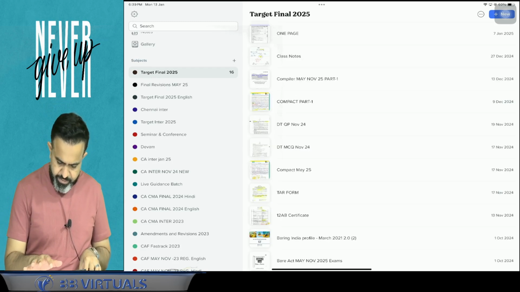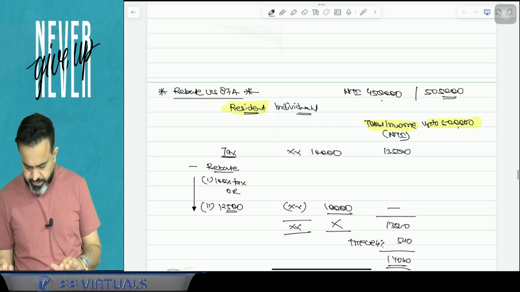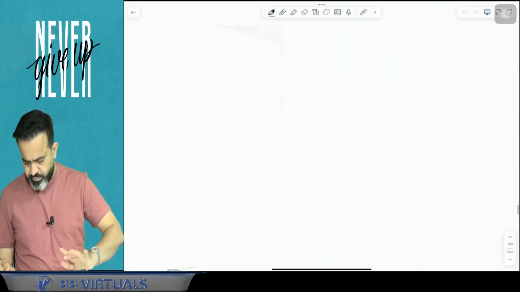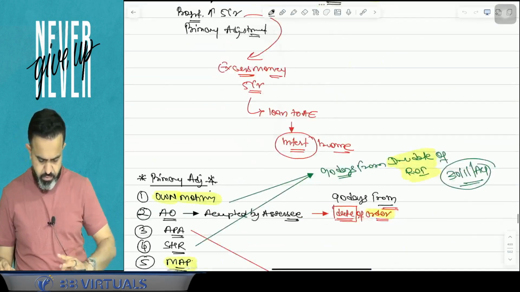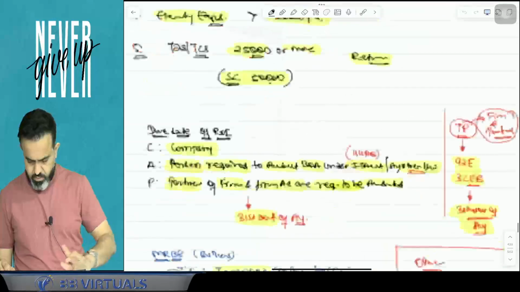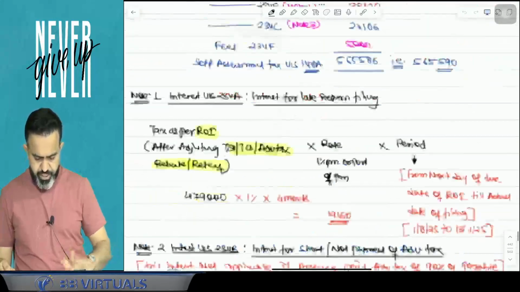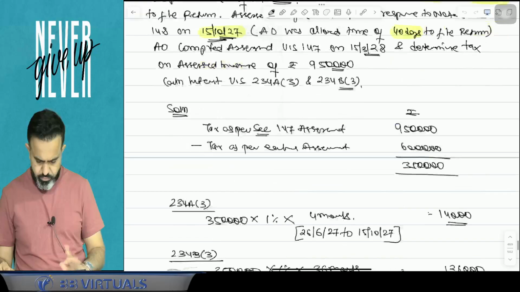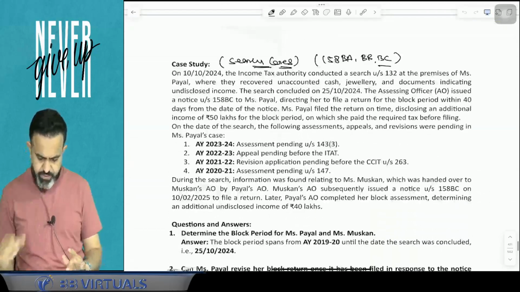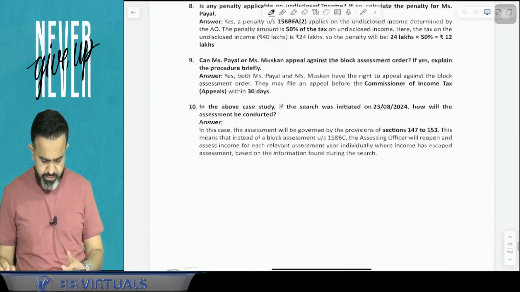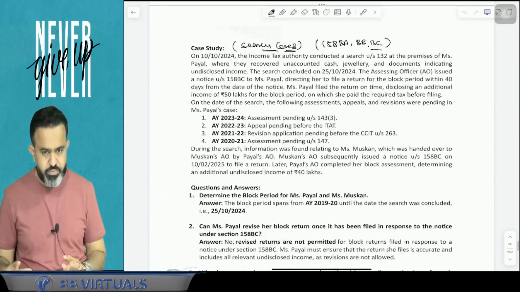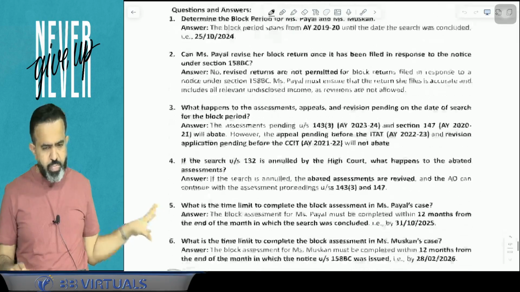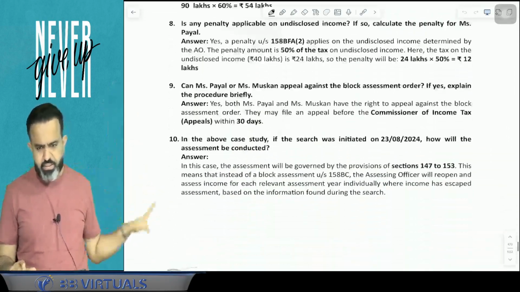I have created one case study for you, and guys, I'm just going to show you the case study. Okay, where is the case study? And I will add this case study in your... yeah, this is the case study. That is the search case. This is one case study, and there are 10 questions. This is the search case study I have made, and you will be able to understand this case study nicely.